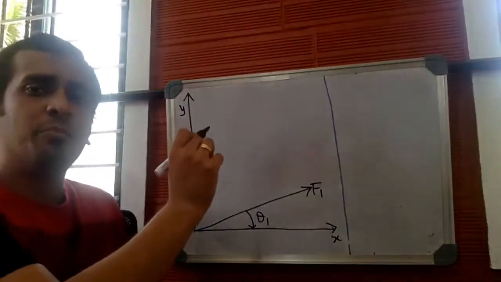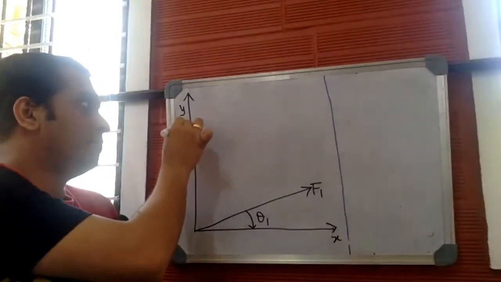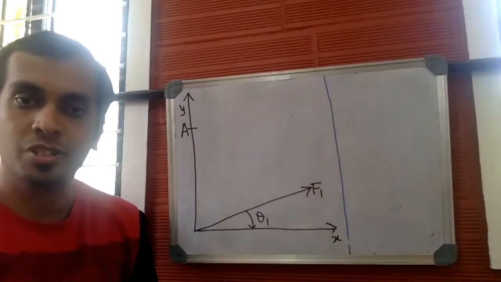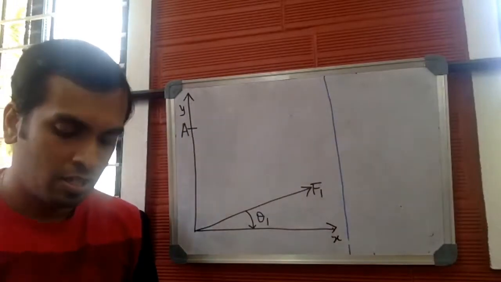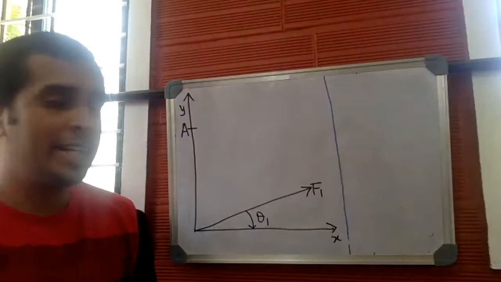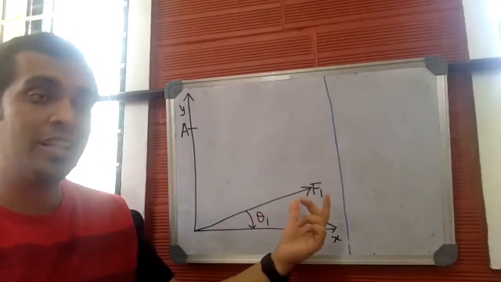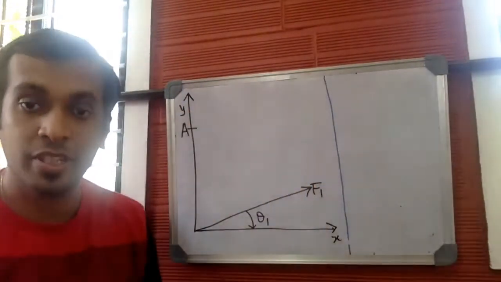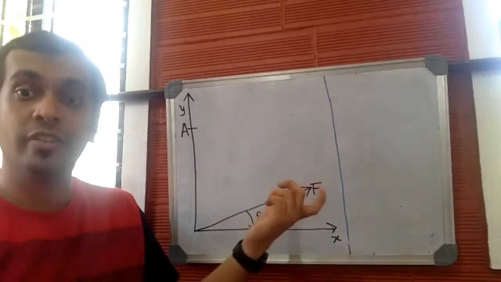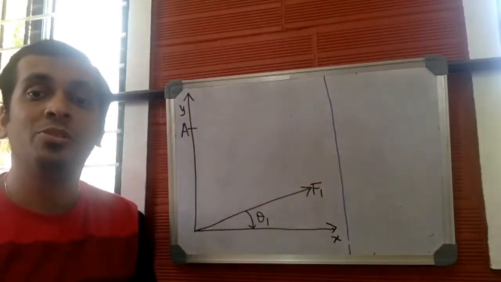Let me consider a random point A again. Now, we need the moment produced by force F1 about the random point A.